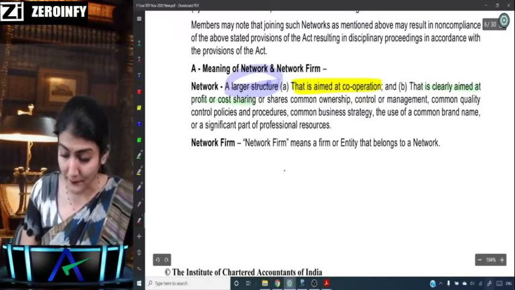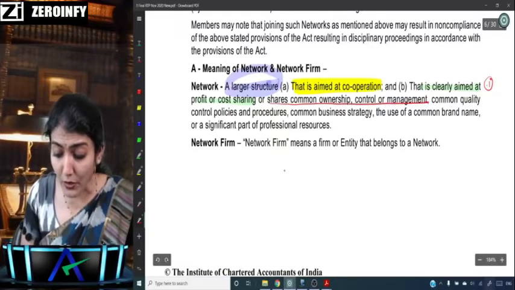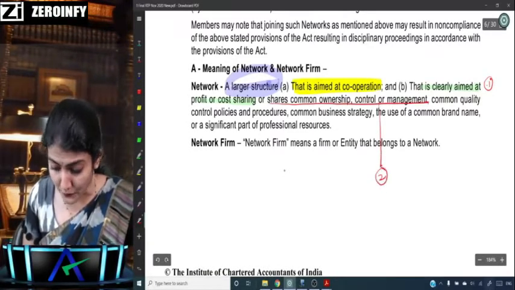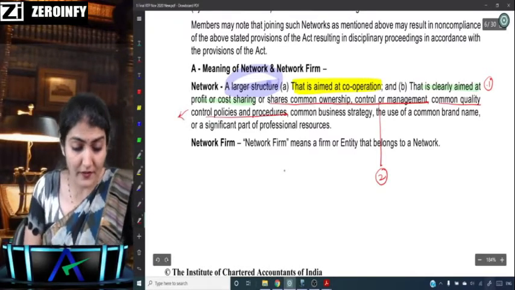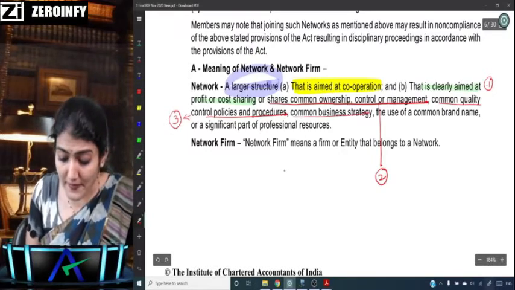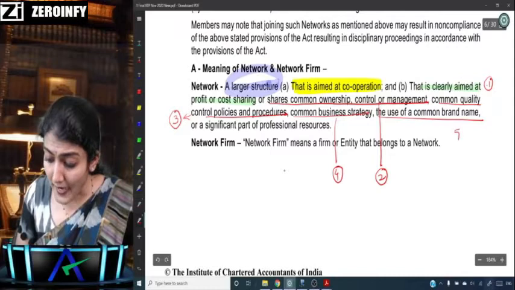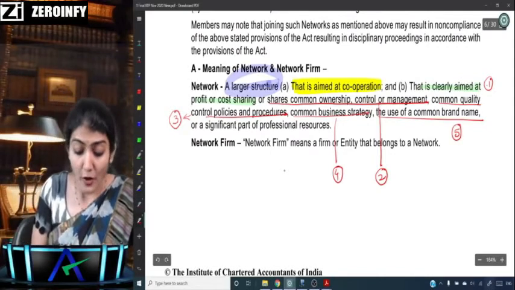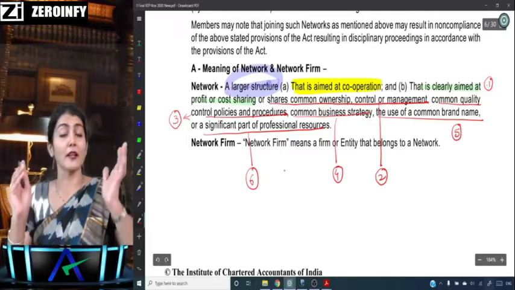Then it shares common ownership, control or management. That is point number 2. Common quality control policies and procedures, that could be point number 3. Then common business strategy, that is point number 4. Use of a common brand name, that is point number 5. Or a significant part of the professional resources, that is point number 6.